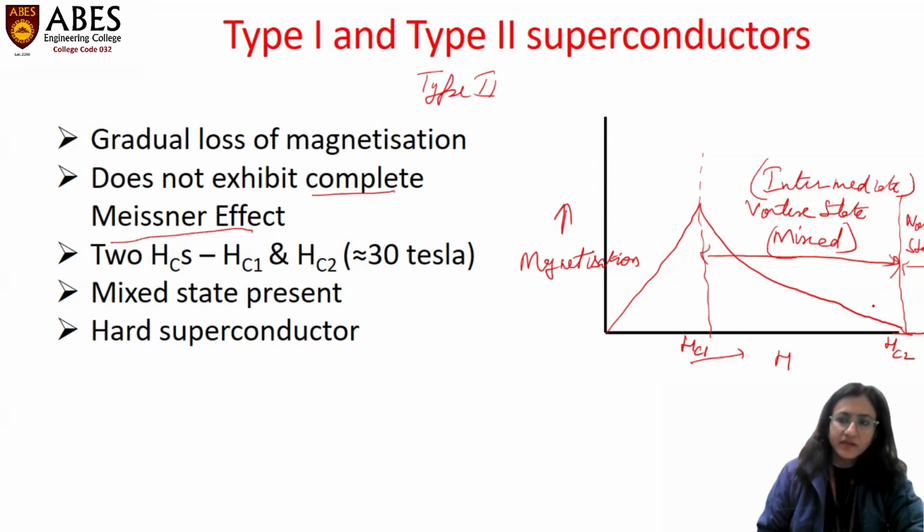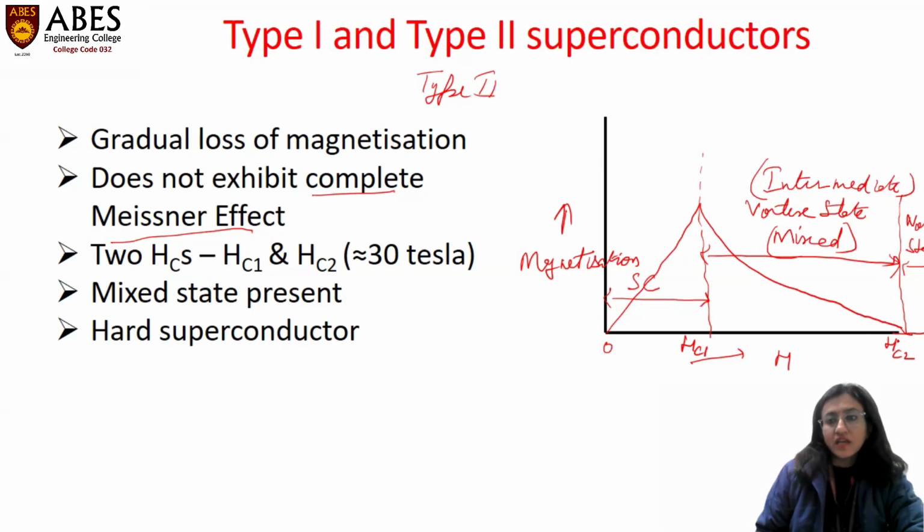Now, as the magnetic field is reduced towards HC1, in the region between 0 and HC1, Meissner effect is completely followed, which means it is perfectly diamagnetic in nature. In between lower and upper critical magnetic field, Meissner effect is partially obeyed. And above HC2, Meissner effect is completely violated. Below HC1, material is in a perfect superconducting state. In between HC1 and HC2, material is in intermediate state or mixed state.